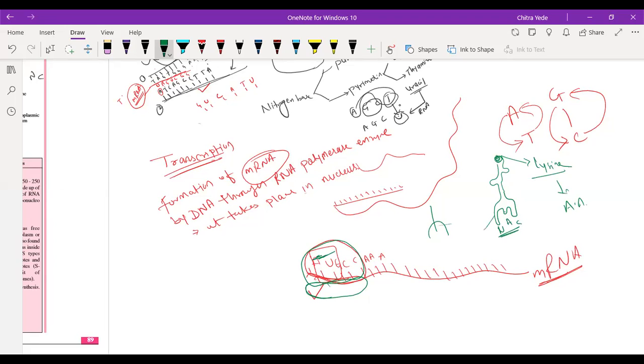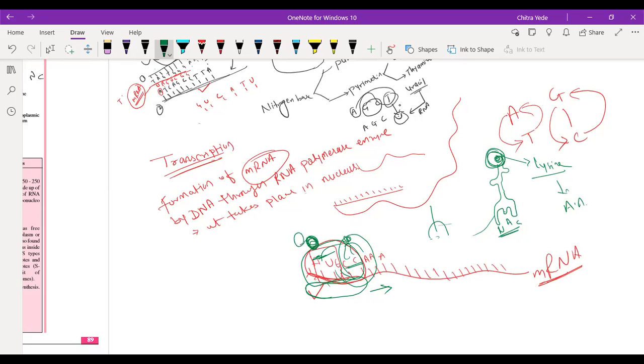That tRNA will come one by one over here, and this lysine molecule will be released here only. Then the ribosome will shift one unit in this direction. Then another tRNA will come here to read these 3 nucleotides. This set of 3 nucleotides is called a triplet codon.